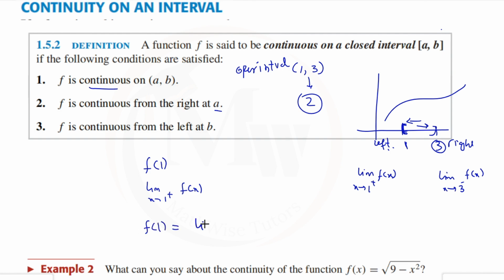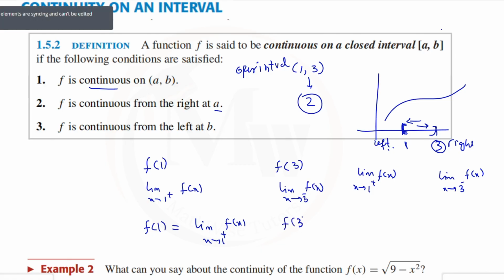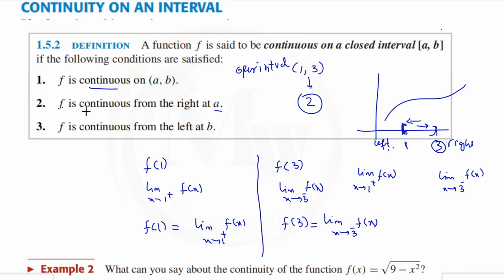F of 1 should be equal to the limit as x approaches 1 from the right side, and for the right endpoint we'll find f of 3 and the limit as x approaches 3 from the left side of f of x. f of 3 should be equal to the limit as x approaches 3 from the left side of f of x. That's why they say f is continuous from the right at a and f is continuous from the left at b. So if we check all three things, then we say the function f is continuous on the closed interval. These are the steps to find continuity on a closed interval.